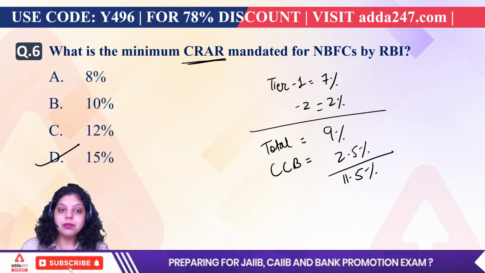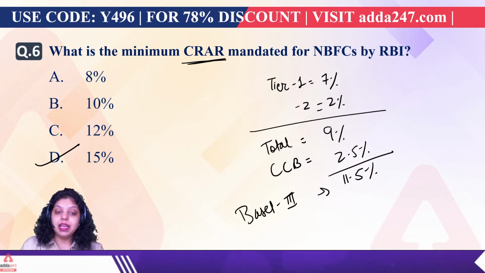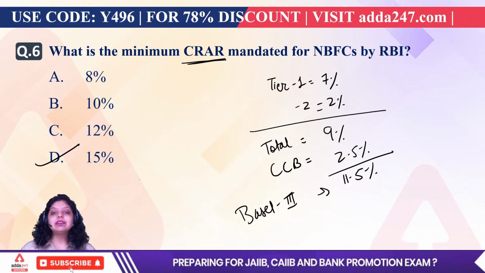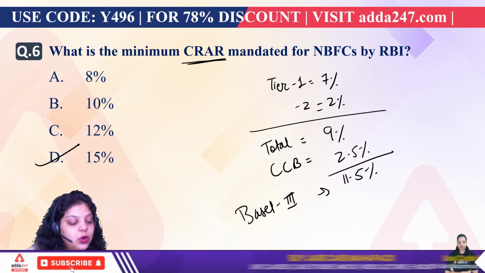But for public sector banks, it is made 12% by RBI. This is the recommendation of Basel 3. This was done under Basel 3. So RBI said that public sector banks have to maintain 12 and other banks can maintain around 11.5. And when it comes to NBFCs, RBI said 15% you have to maintain. Okay, next.